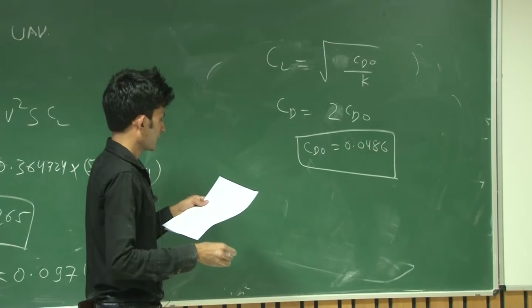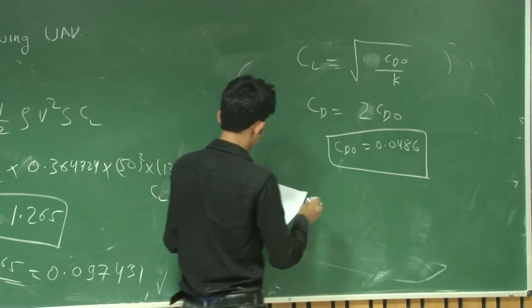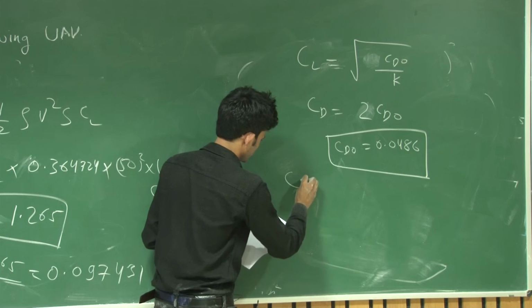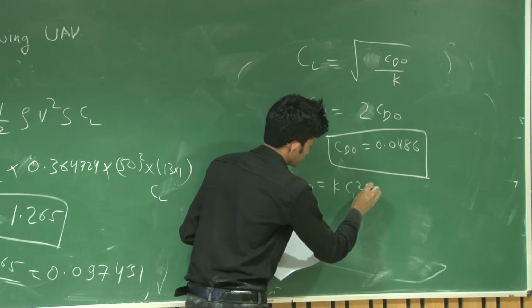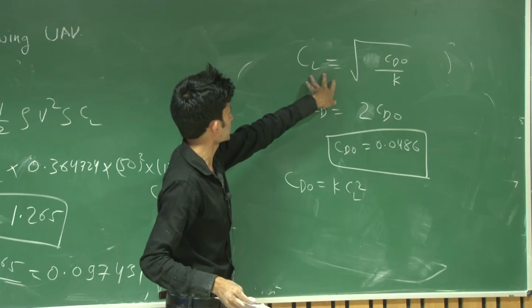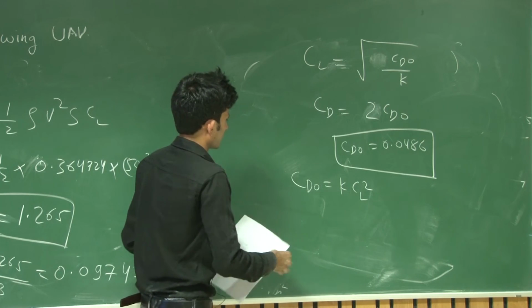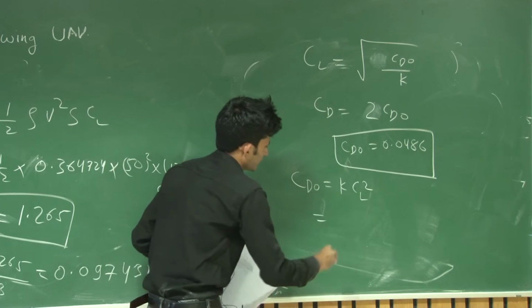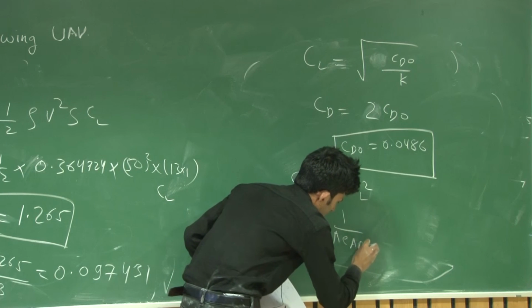Okay, and you know that CD naught equal to K CL square. Square these equations, you will get this. What is K? K is 1 upon pi into aspect ratio, right?